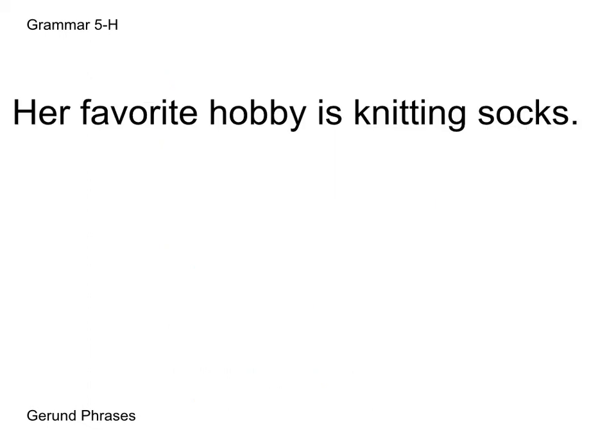Her favorite hobby is knitting socks. Once again, we'll identify our subject, which is hobby, and our verb is. Now notice that knitting could be a verb phrase, but in this instance, we know that our subject, hobby, is not completing the action of knitting. Instead, knitting is a gerund. So watch out for that whenever you have gerunds following a to be verb.